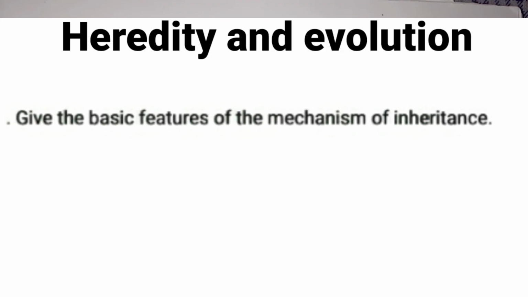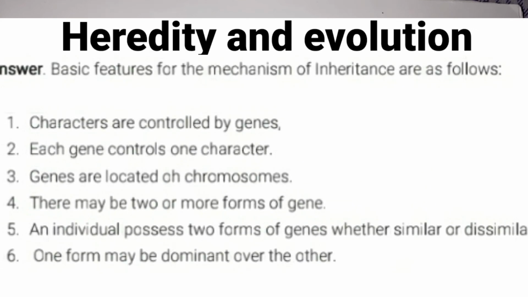We have another question based on that. What are the basic features of the mechanism of inheritance? I told you inherited characteristics are those which are carried from one generation to another generation. So to be carried, what is the mechanism? Basic features. The first feature is characters are controlled by genes. All the characters which are inherited are controlled by genes, children. The second one, each gene controls one character. And where are these located? These genes are located in chromosomes.